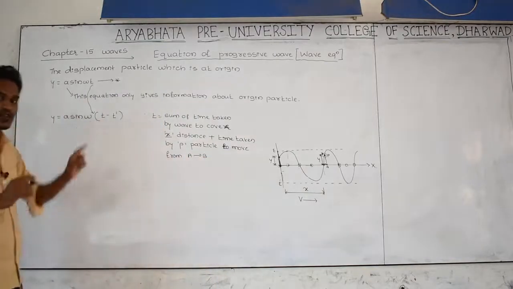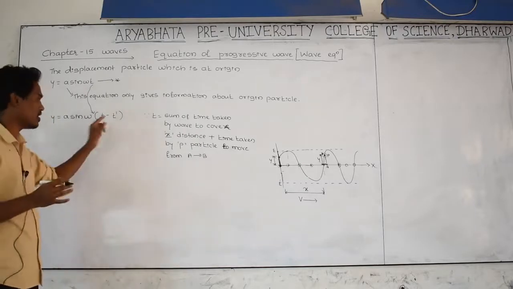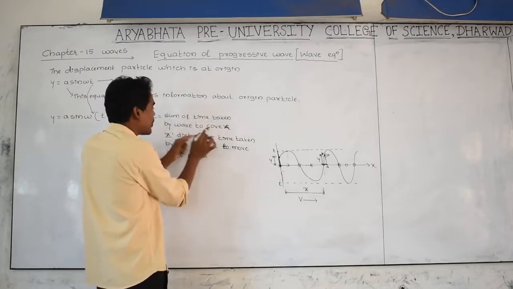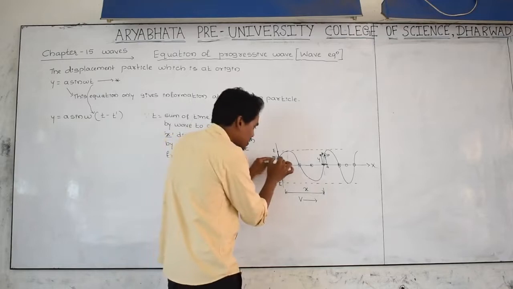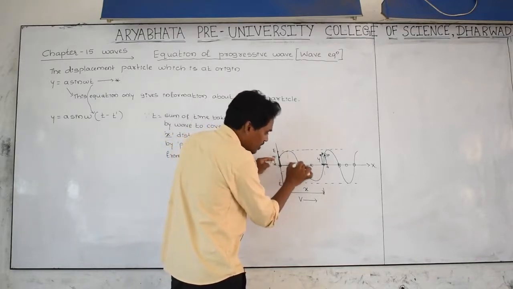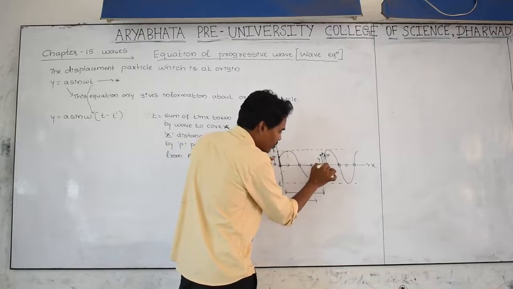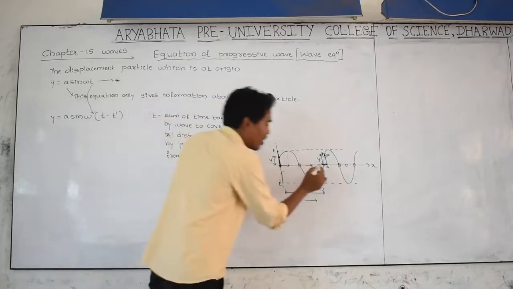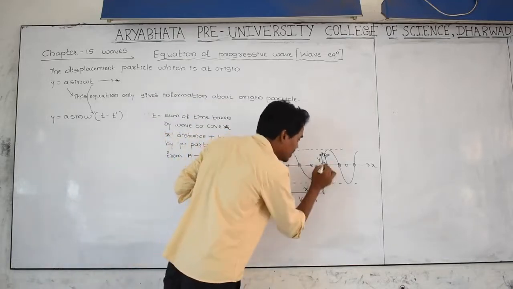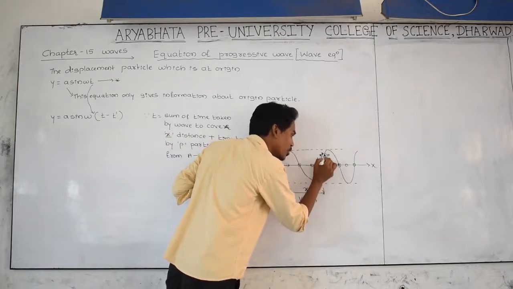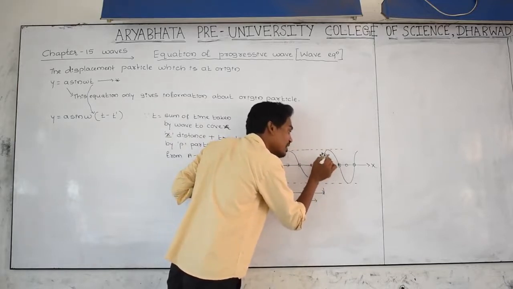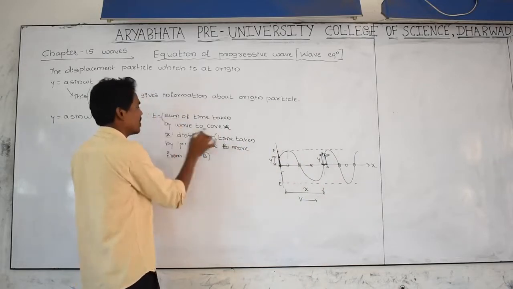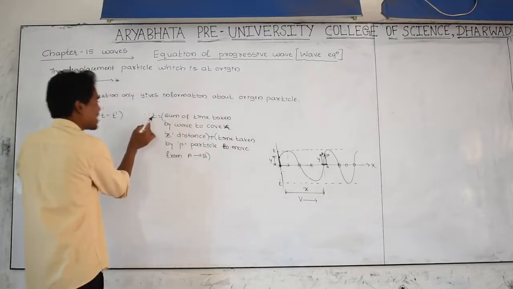What is t? Actually it is total time. Two times are there. T is nothing but the sum of one, the time taken by the wave to cover x distance, plus, after that, the time taken by the p particle to move from A to B. When you sum these two, what you get is capital T.